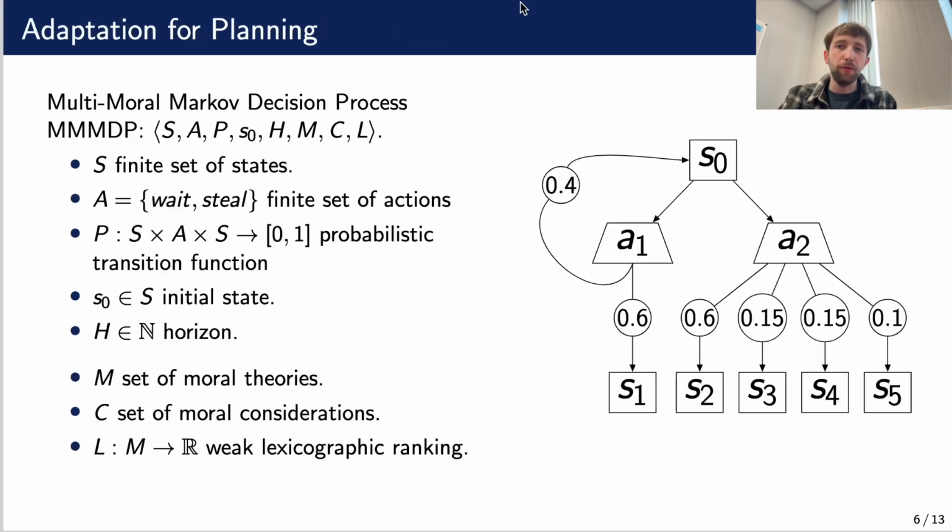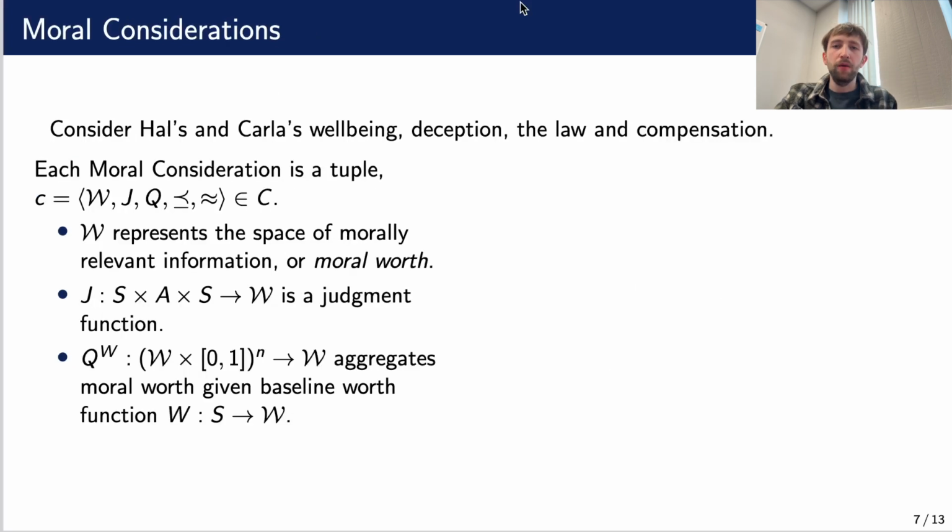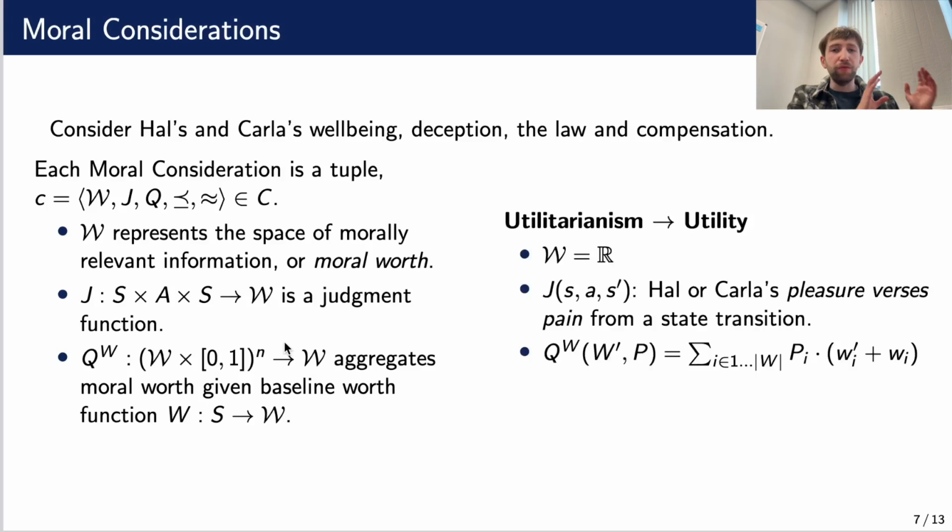We model this as a multi-moral Markov decision process with the standard components plus moral theories, considerations, and a weak lexicographic ranking over the moral theories. We're going to start here with the moral considerations, and these are represented like objectives in multi-objective planning. Each consideration has a space of morally relevant information or moral worth. There is a judgment function which extracts worth from a state action transition, and we also have an aggregation function. For example, we have the moral theory of utilitarianism and the moral consideration of utility. So we have worth as a set of real numbers, a judgment function, and an expected utility.